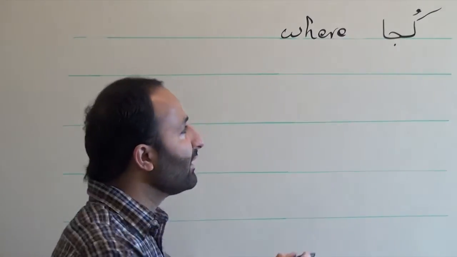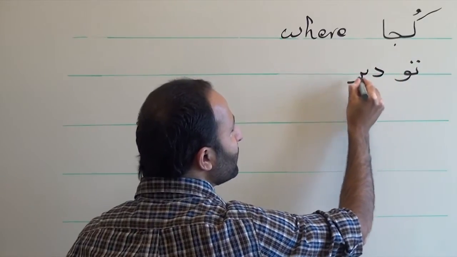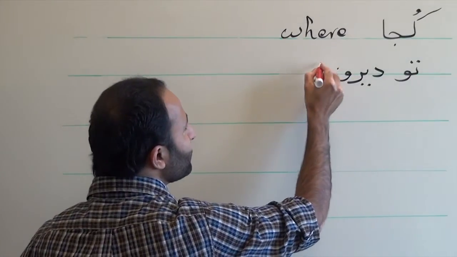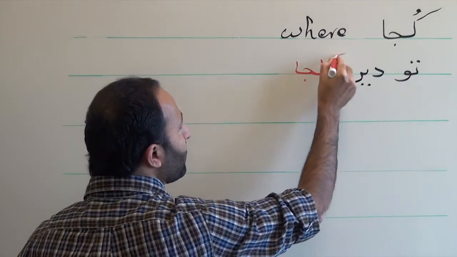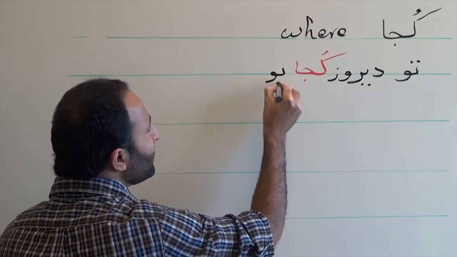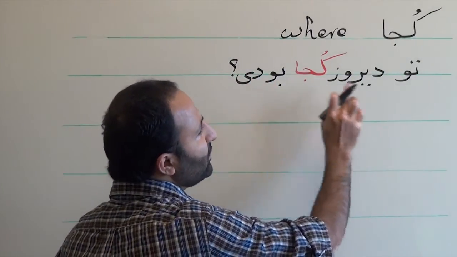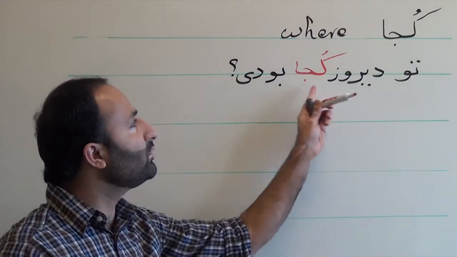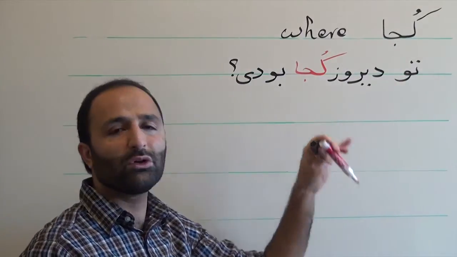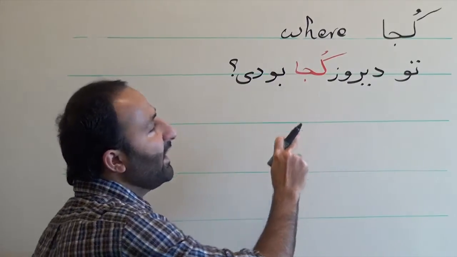For example, تو دیروز کجا بودی? Where were you yesterday? Where were you yesterday? تو دیروز کجا بودی? So, as you can see, the word order has not changed at all. Just I need to put the missing information in my answer.